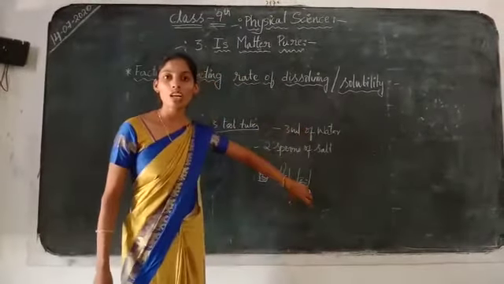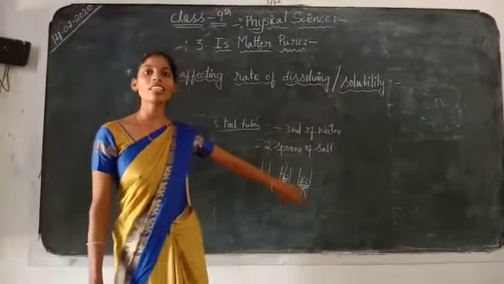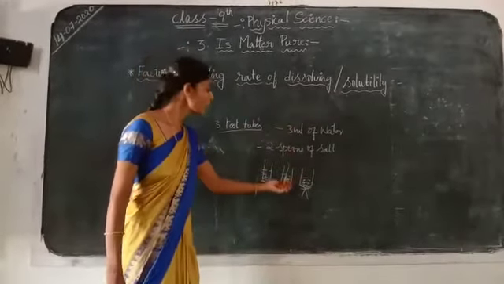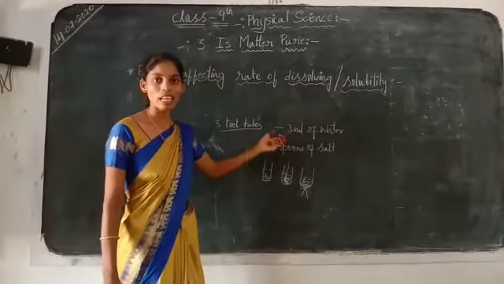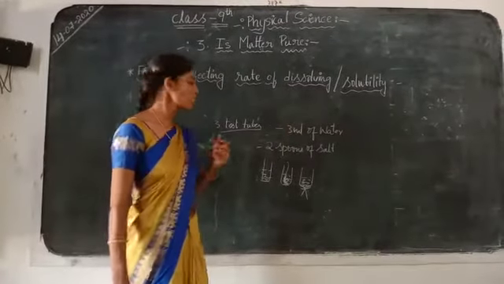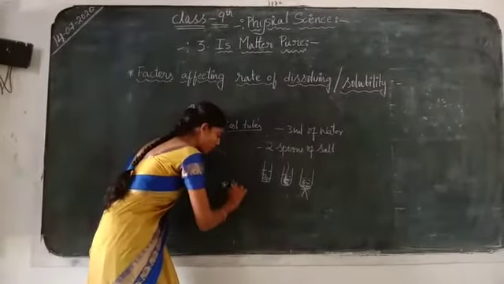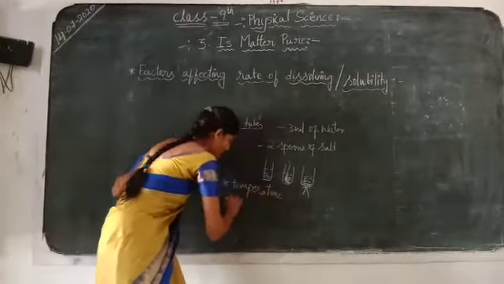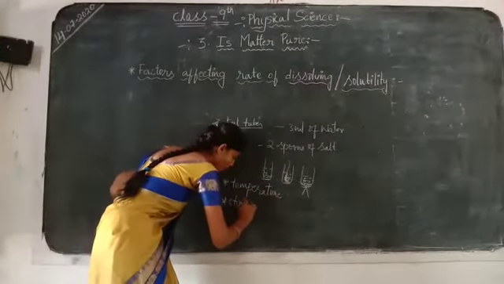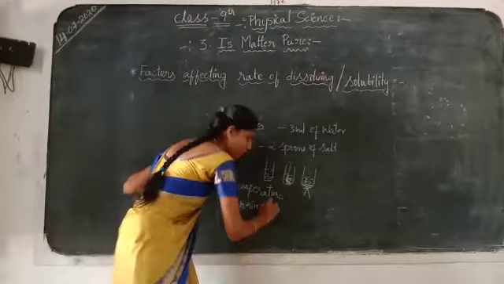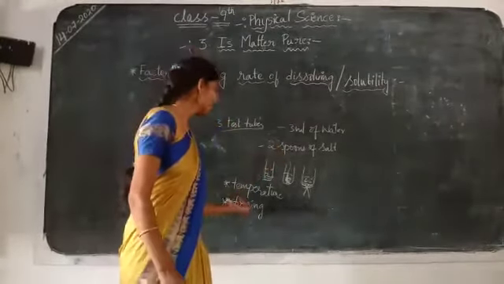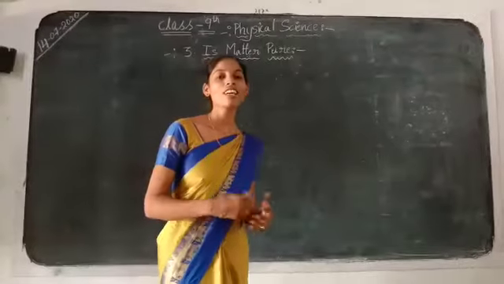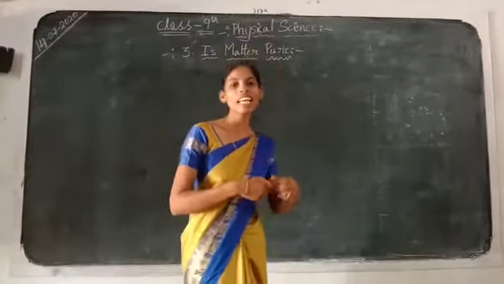So the solubility depends mainly upon temperature. While you are giving heat, the solubility increases. While stirring also, the solubility can increase. So what are the main factors? Temperature, and stirring. These are the main factors for the solubility of solid solute particles in a solution. So we have seen the factors involved in solubility.